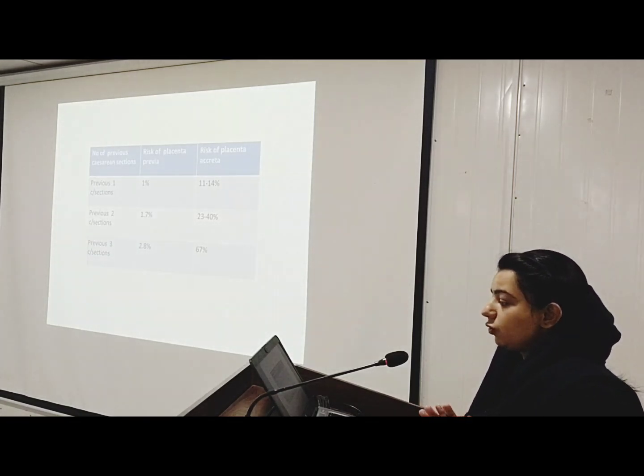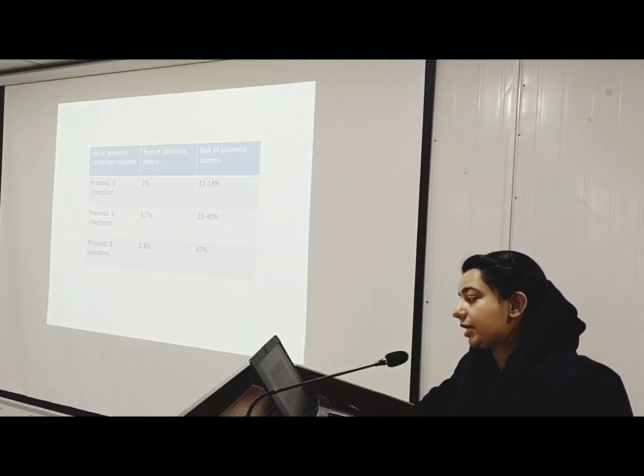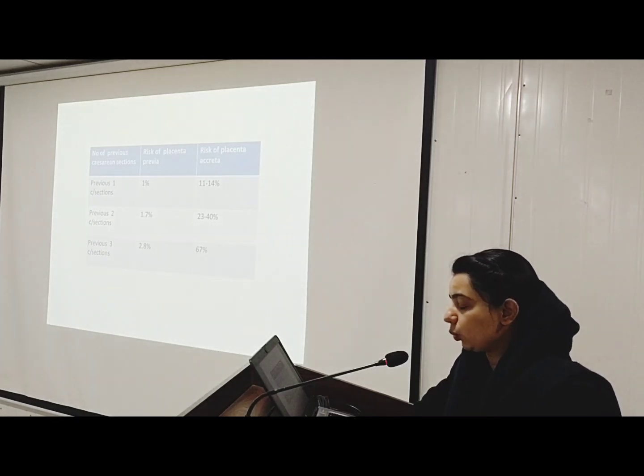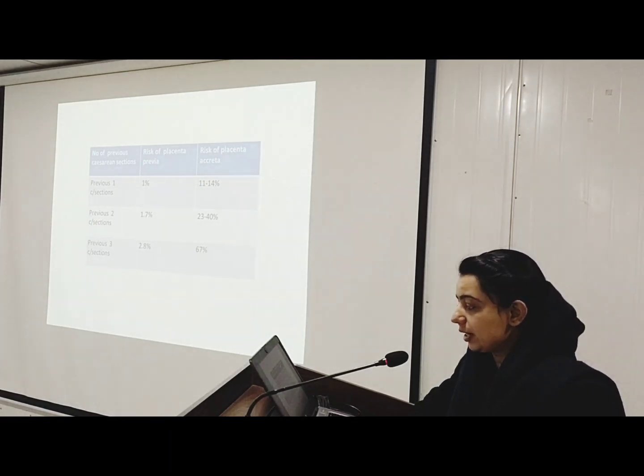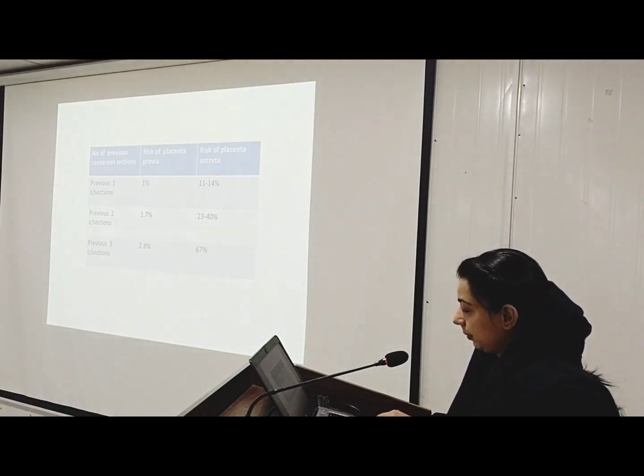Now, the risk of placenta previa and the risk of placenta accreta in previous 1, 2 and 3 scars. In previous 1 C-section, the risk of placenta previa is 1% and the risk of placenta accreta is 11 to 14%. In previous 2 scars, risk of placenta previa is 1.7% and the risk of placenta accreta is 23 to 40%. Previous 3 scars, the risk of placenta previa is 2.8% and risk of placenta accreta is 67%.